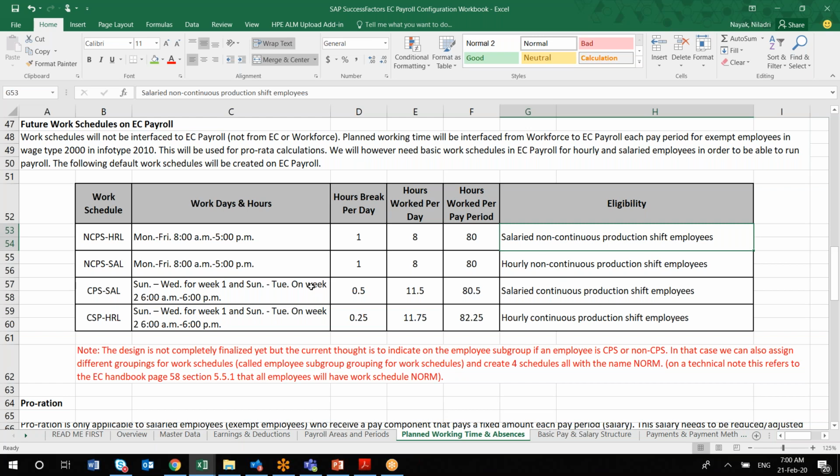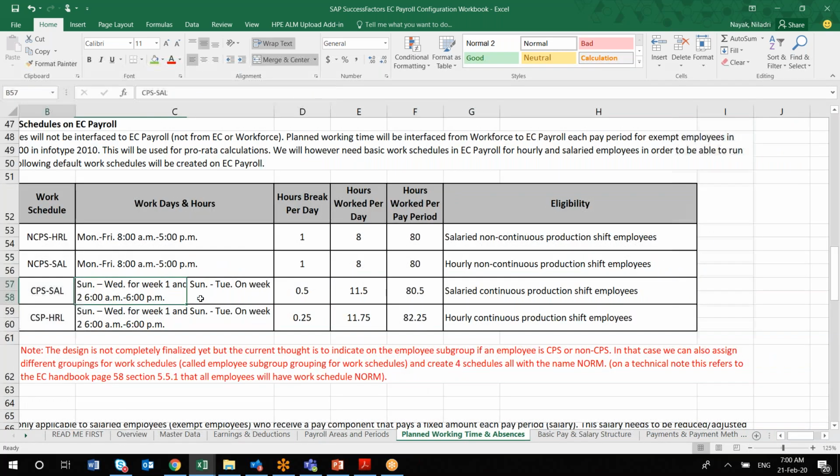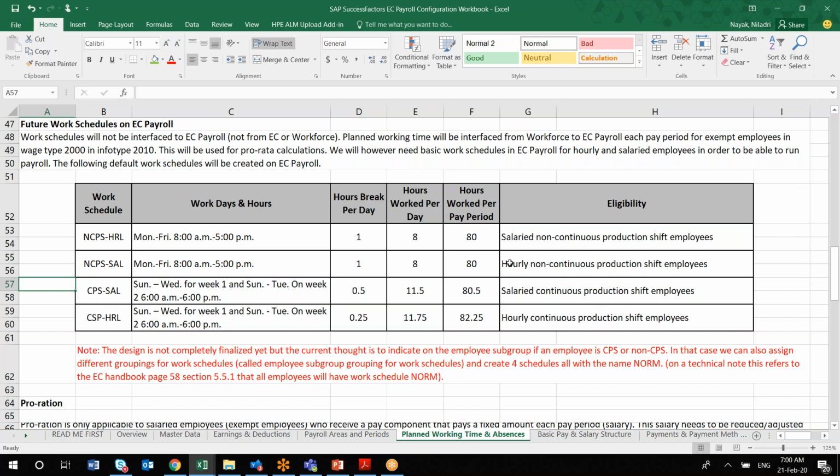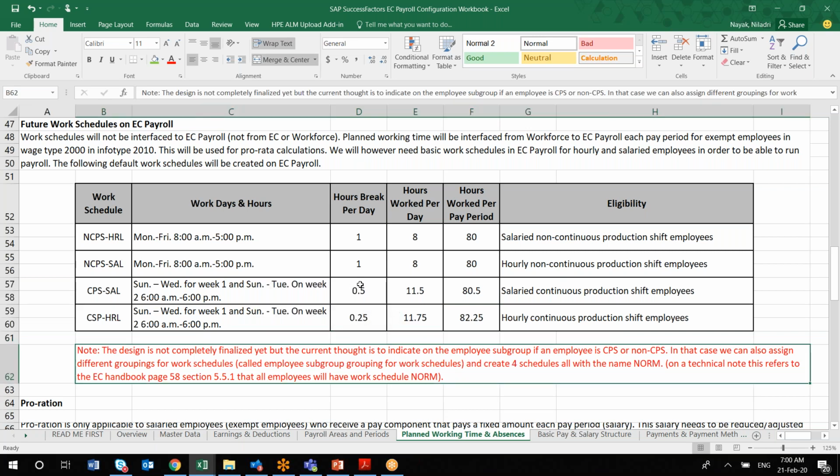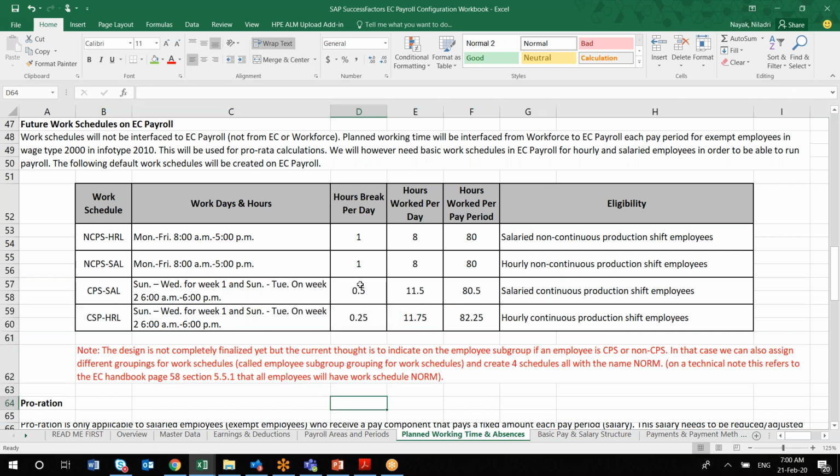Okay, so if there is any deviation or change in the work schedule, how it is impacting your payroll, that information you have to capture, like whether it is hourly payment or a salaried payment. Okay, monthly. How many hours per day, is there any break schedule in between? All this information you'll be getting from your EC time consultant as well as the time office.